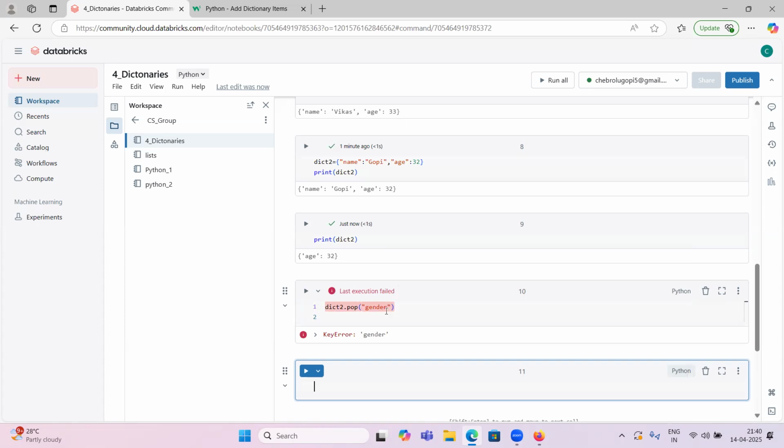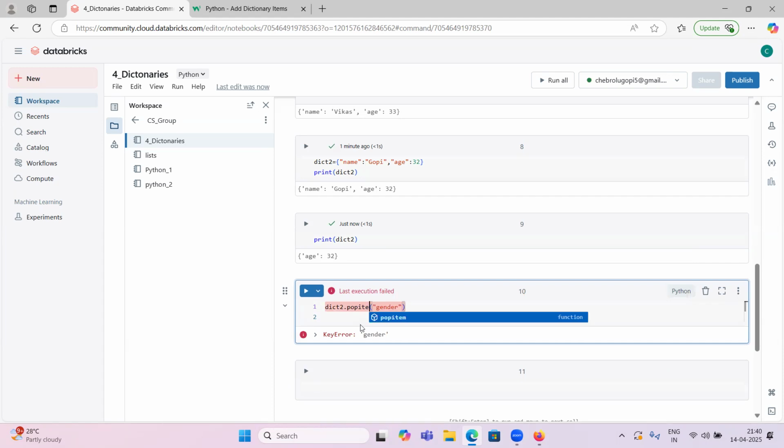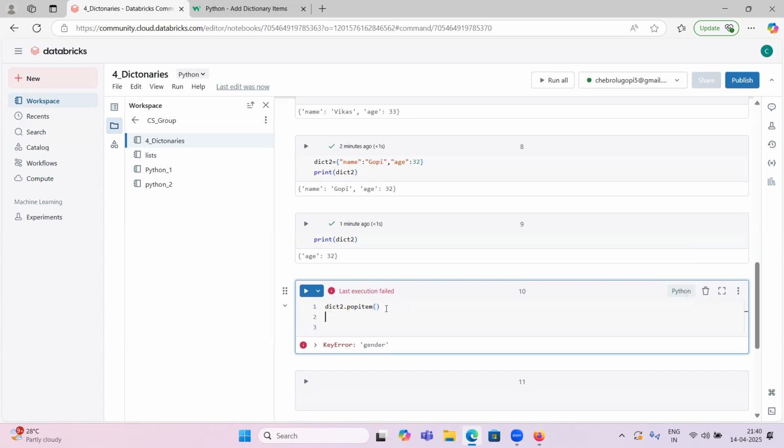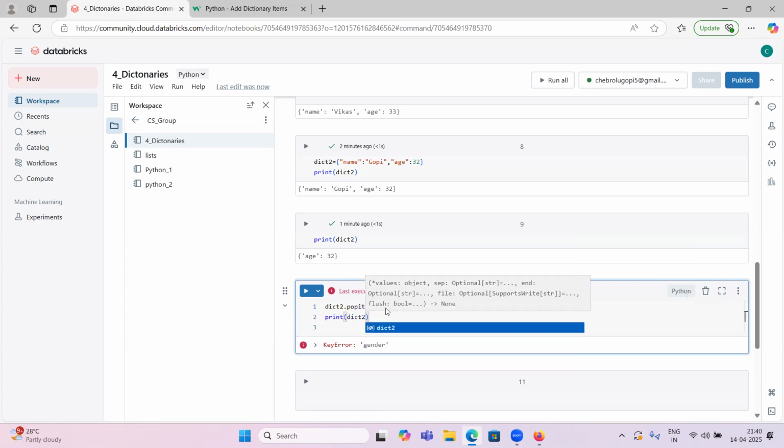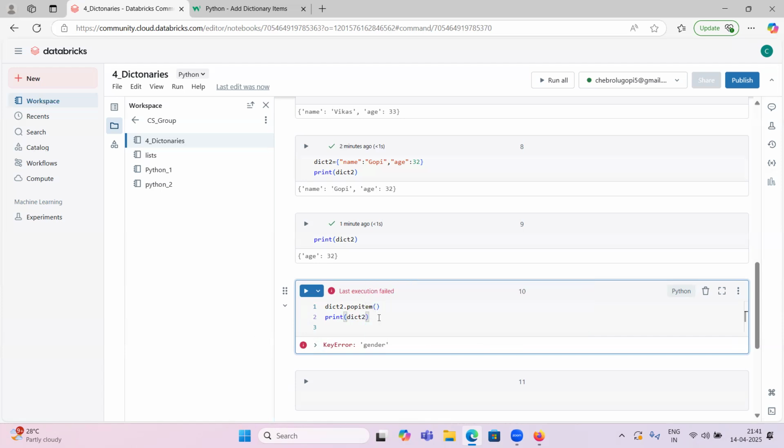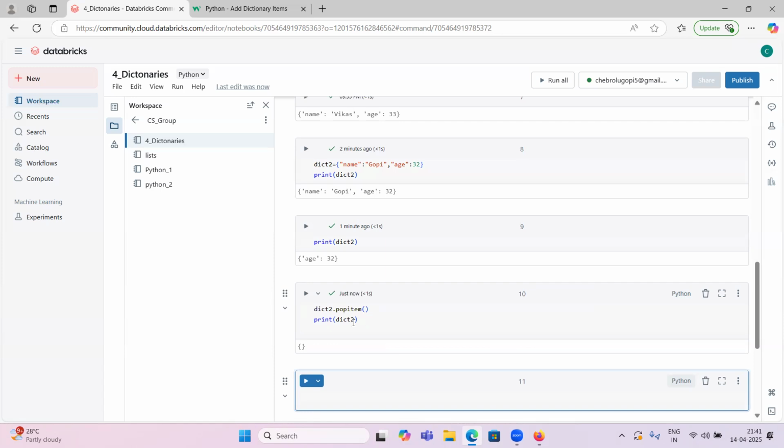So what if you use popitem? We have popitem also. Let me print dict2. If I apply popitem on top of this, what is it going to print?